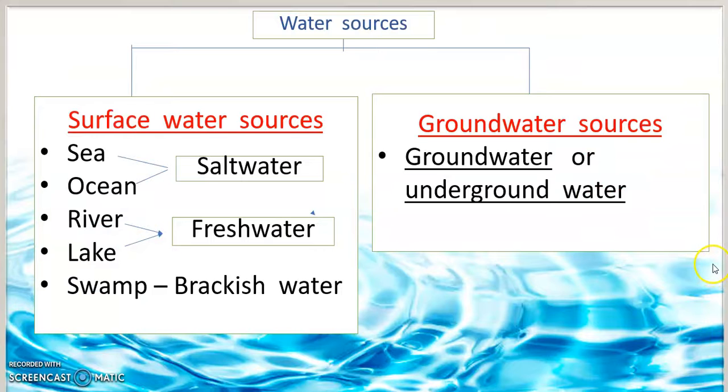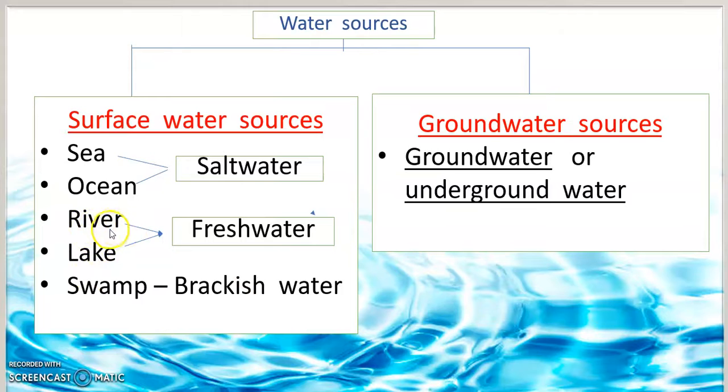So this is the water sources. These are the surface water sources. Number 1, sea; 2, ocean; 3, river; 4, lake; 5, swamp. Sea and ocean are salt water.